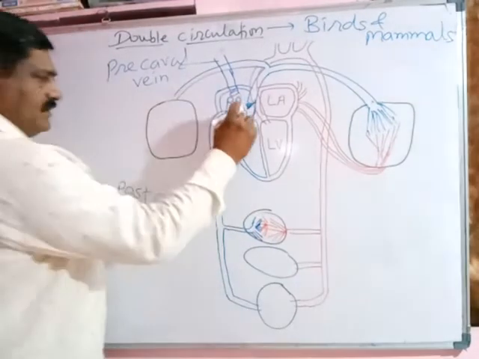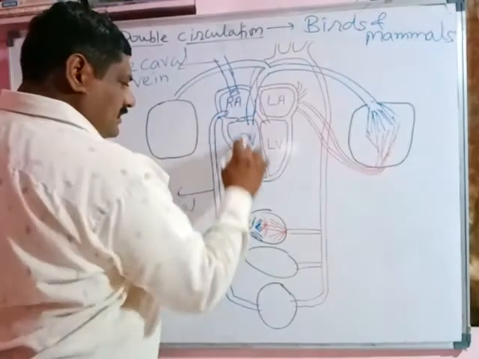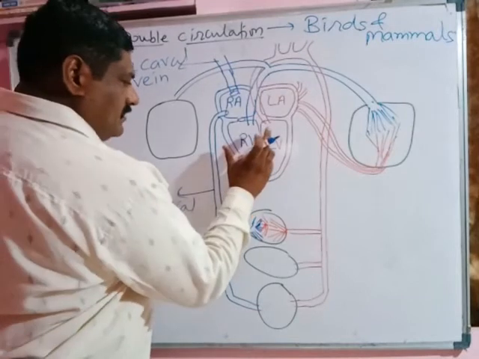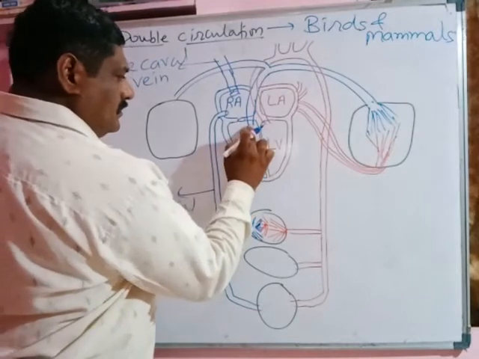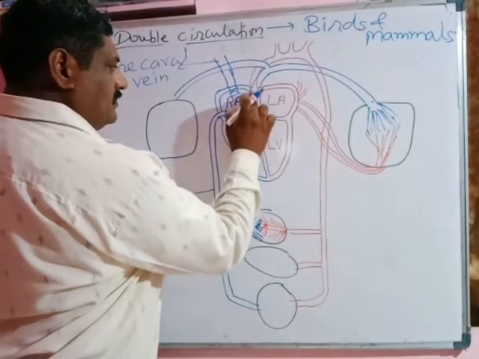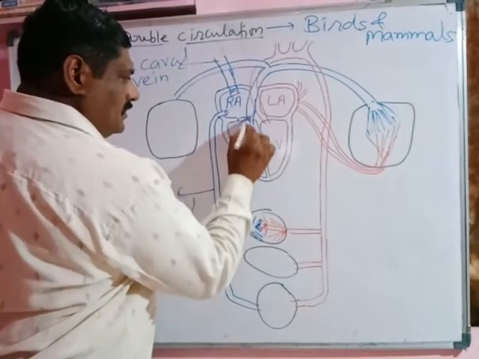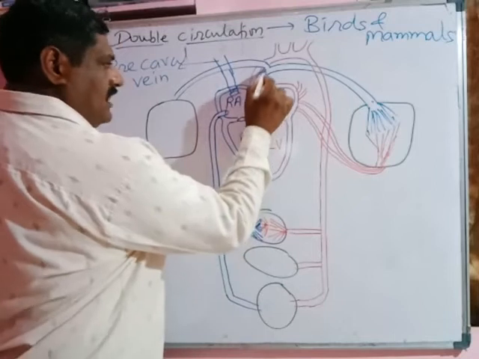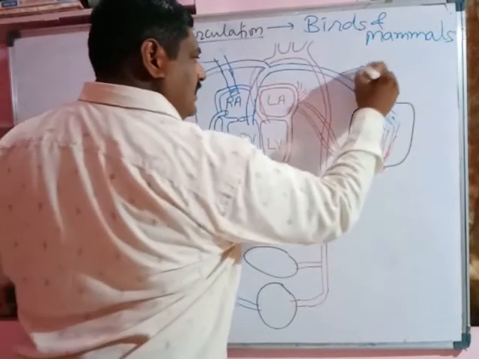So impure blood from the auricle enters the ventricle, which is then pumped for purification into the pulmonary aorta. The pulmonary aorta branches to form the pulmonary artery.